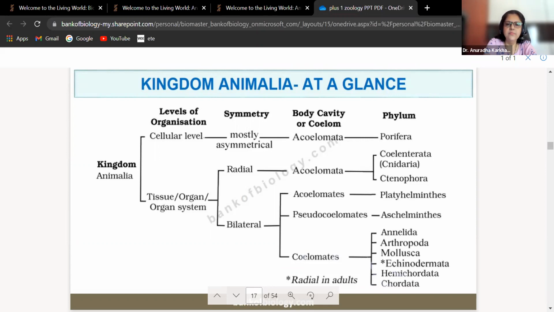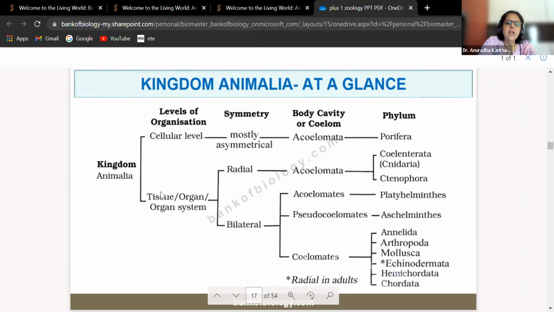I'll go ahead. Kingdom Animalia at a glance. Levels of organization we have already seen. Cellular, mostly asymmetrical, acoelomate. Example is Porifera. So how is the classification? Level of organization, how is the symmetry, how is the body cavity, and what is the name of that phylum?